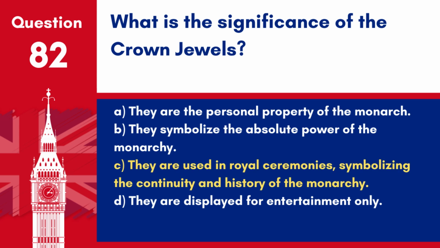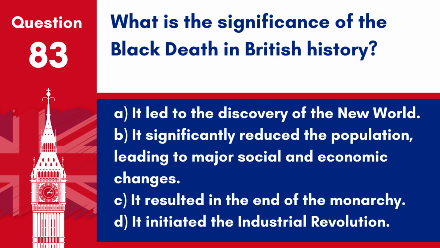Answer C. They are used in royal ceremonies, symbolizing the continuity and history of the monarchy. The crown jewels play a crucial role in the coronation of a new monarch and other state functions. Question 83. What is the significance of the Black Death in British history?